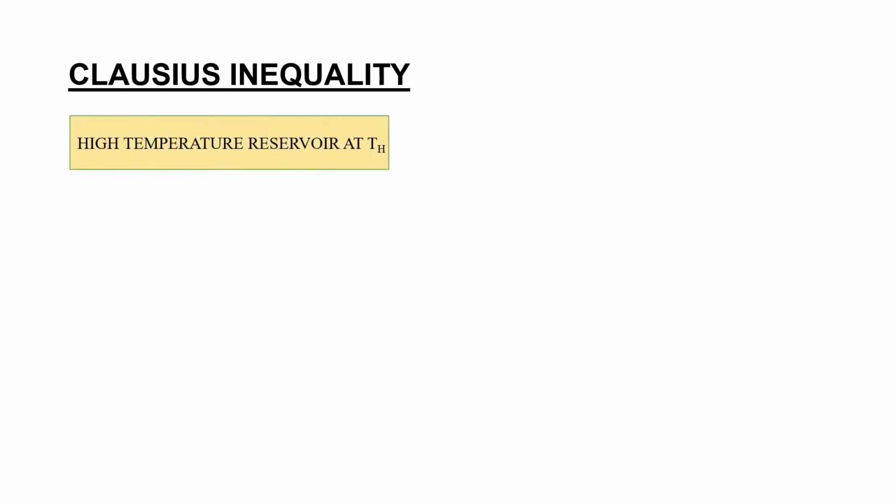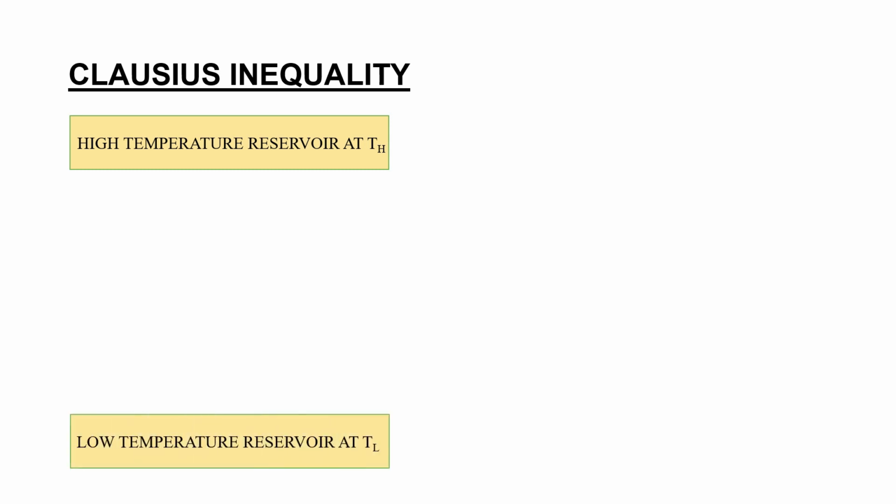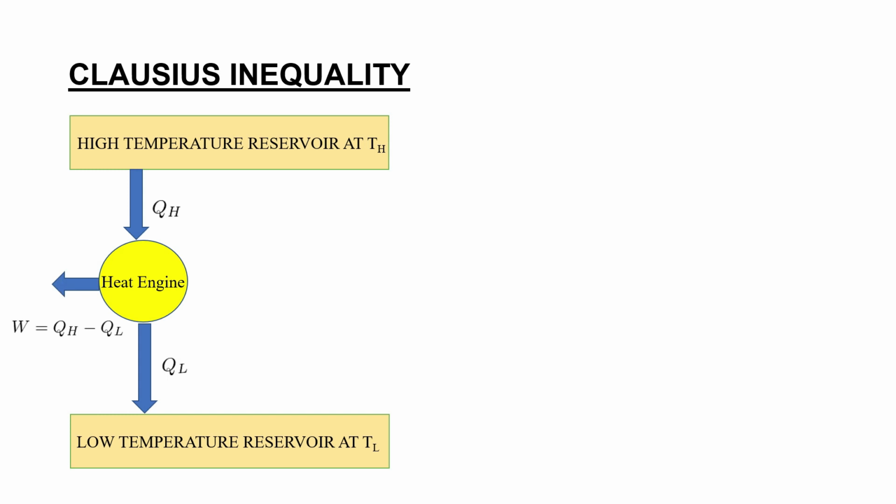So let us look at Clausius inequality in order to understand entropy. First, let us see what is Clausius inequality. Again, you can see that there is a high temperature reservoir at TH and a low temperature reservoir at TL. So this is a heat engine which receives QH and rejects QL and produces work QH minus QL.